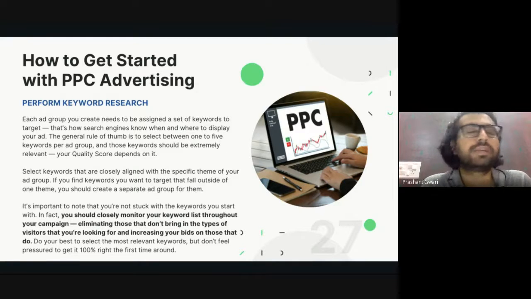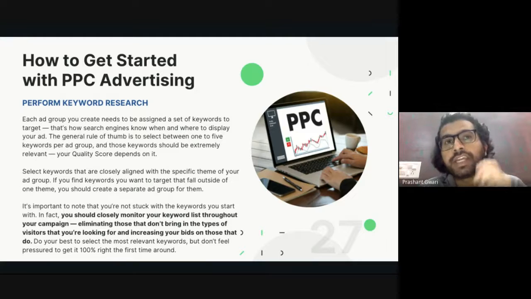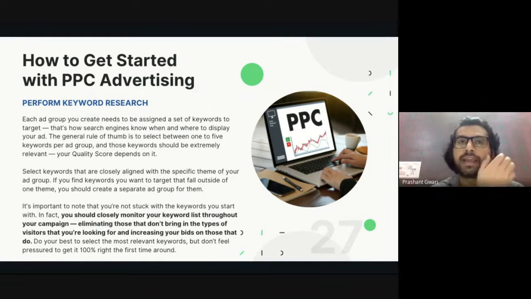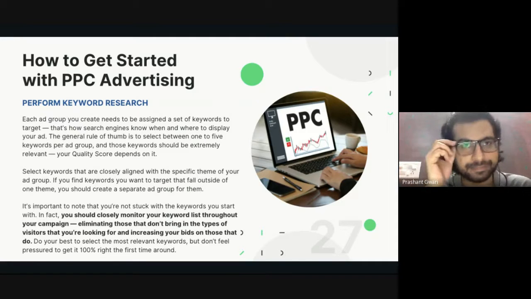Now, the most important part of performing keyword research and analyzing keyword performance in PPC advertising is closely monitoring the keyword performance. It's not that you are stuck with the keyword you bid on. You can change the bidding, or you can remove the keyword anytime from your marketing campaign.